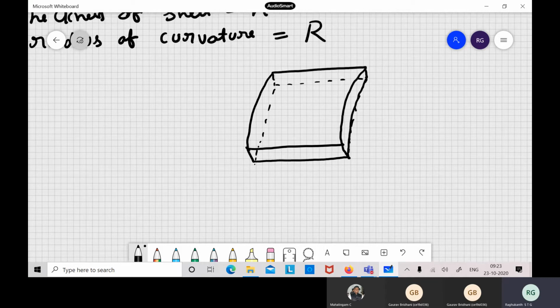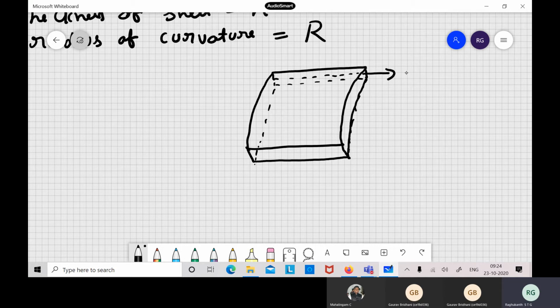This is our typical shell structure, and here the coordinate system is taken like this. Because plane cross sections remain plane, there is no need to talk about the thickness of the shell. Only the centroidal surface is important for us.